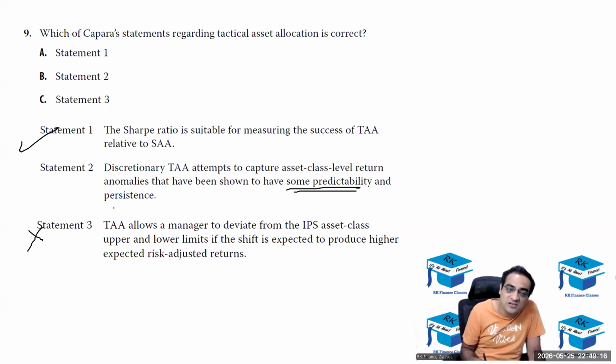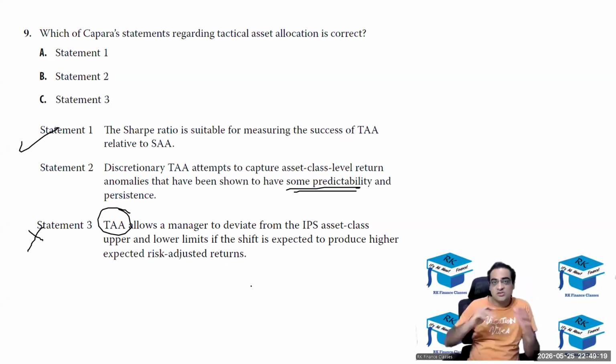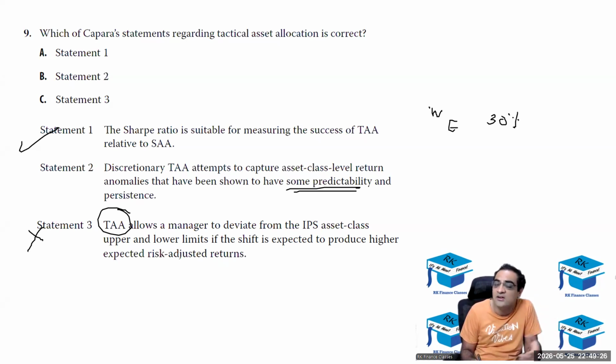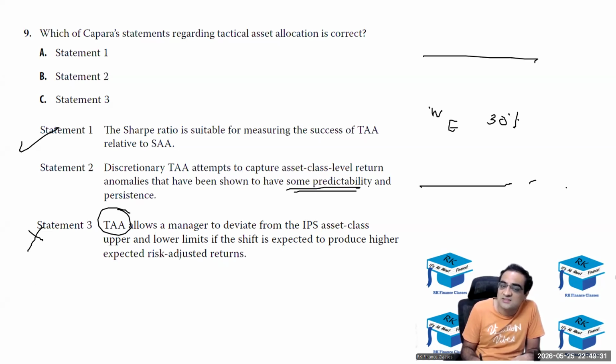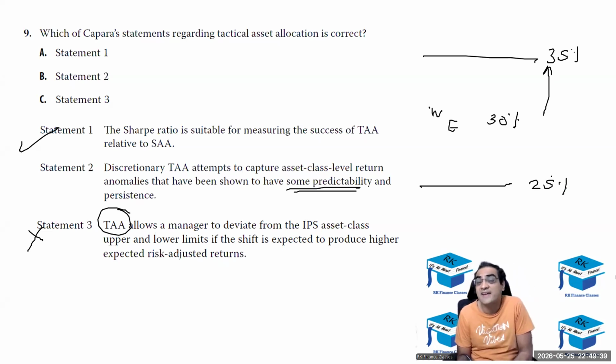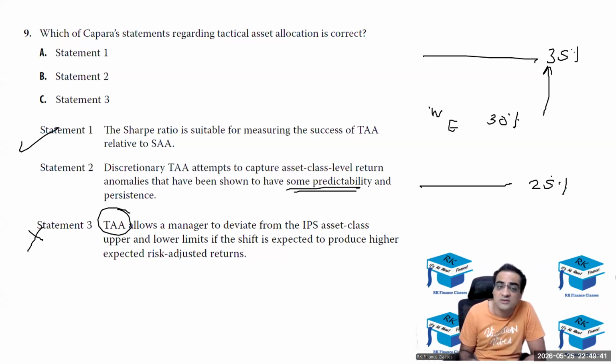TA allows the manager to change the weightages but within a range. For example, if the weight of equity is 30% and I feel equity will outperform, I can increase it, but only up to a range. I can increase it to 35 if I believe equity will outperform, or reduce it to 25 if I believe equity will underperform. I cannot go below 25 or above 35. The manager is allowed to deviate from the IPS weights within the upper and lower limit.